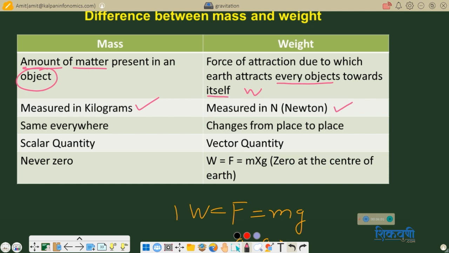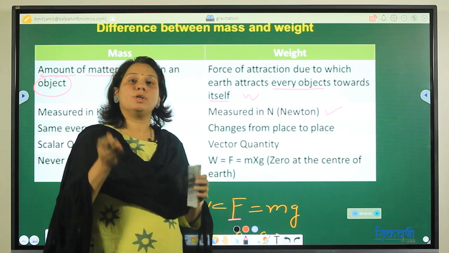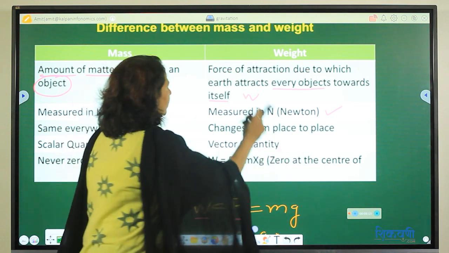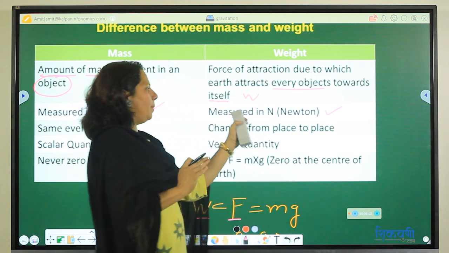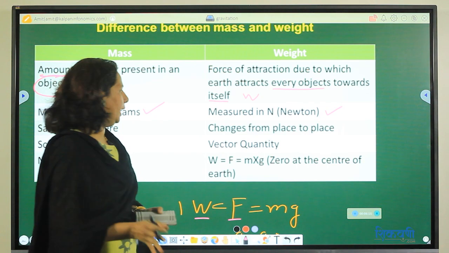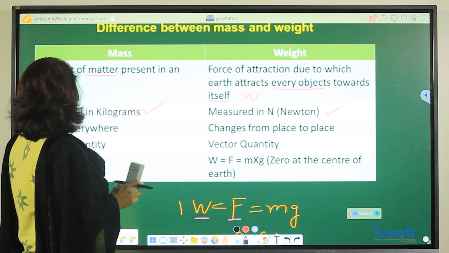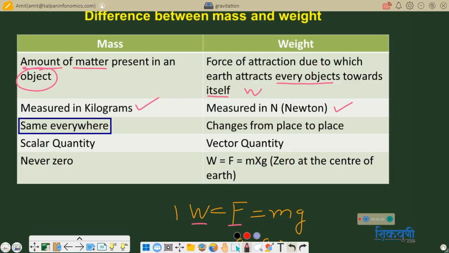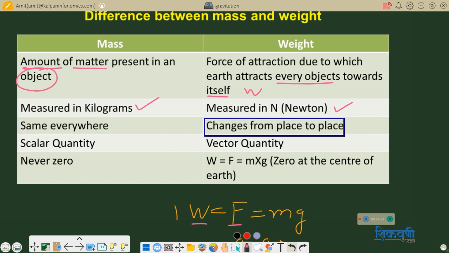Why Newton? Because what is weight? What is W? W is the force applied by the earth, correct? And force is always measured in Newton. That's why weight is always measured in Newton, capital N. Now the third difference: mass is the same everywhere, and weight changes from place to place.